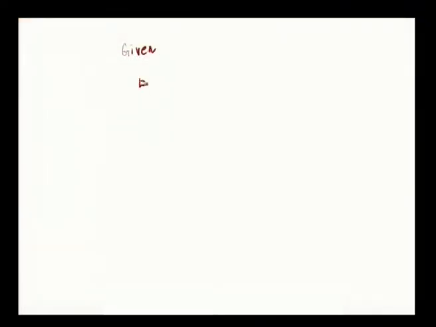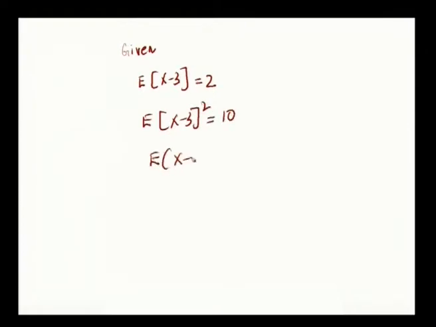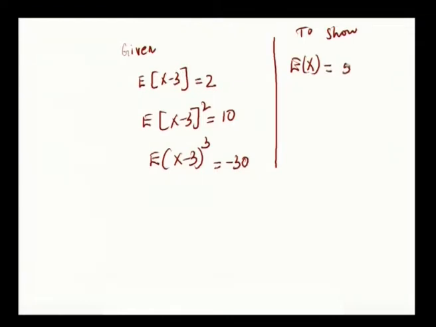Given expectation of x minus 3 equal to 2, expectation of x minus 3 whole square is equal to 10, expectation of x minus 3 whole cube is equal to minus 30, and you are asked to show expectation of x equal to 5, expectation of x square equal to 31, and expectation of x cube equal to 141.